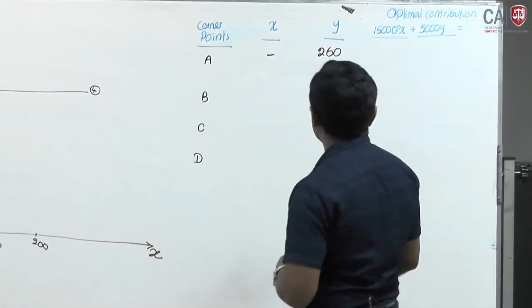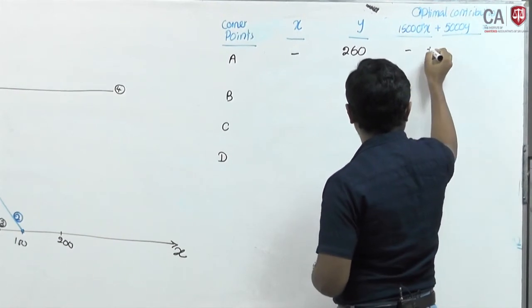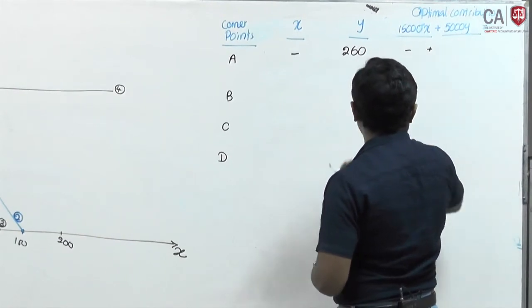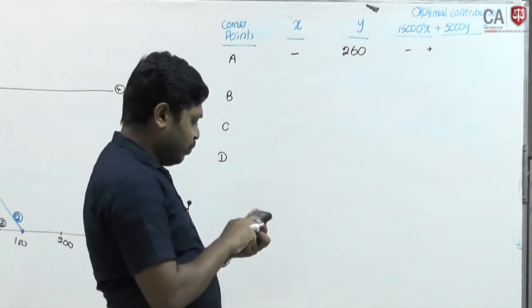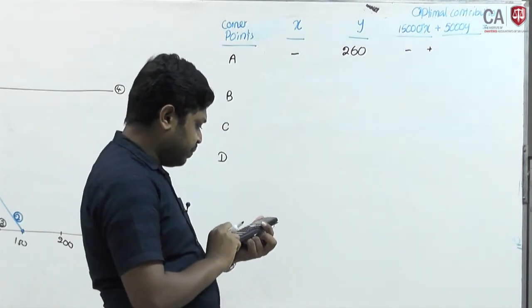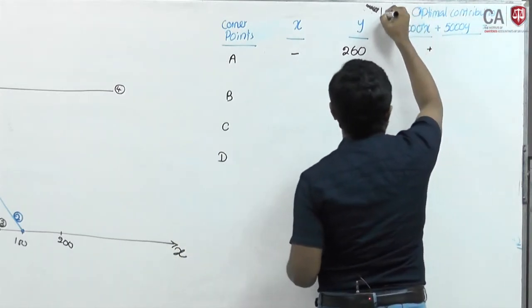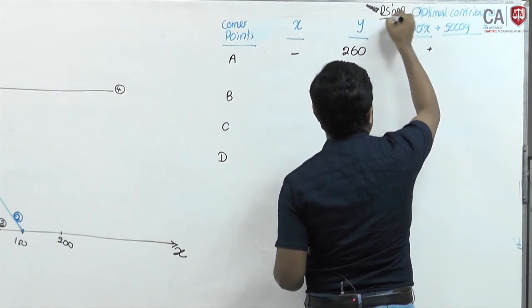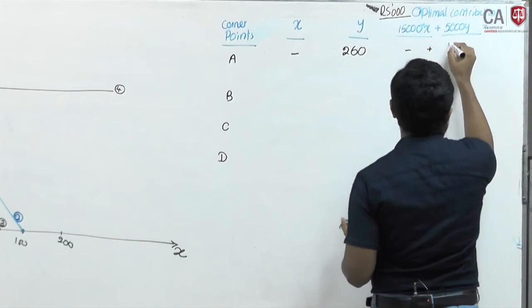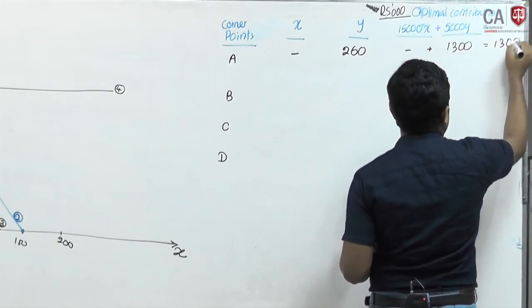Then contribution is 0 into 15,000, which is 0, plus 5,000 into 260, which is rupees 1,300,000. Total contribution 1,300.